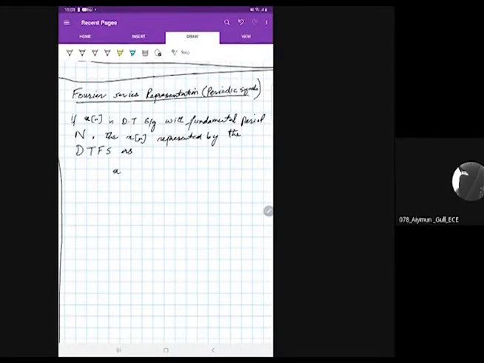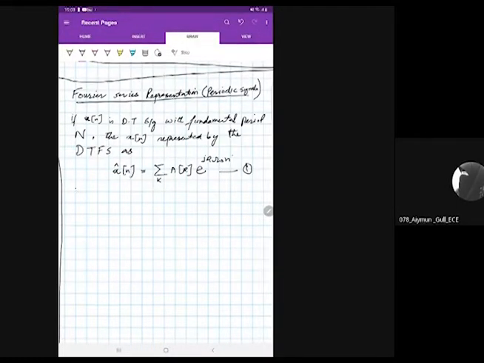It will be x cap of n. x of n was the signal, and x cap of n is the discrete time Fourier series representation of x of n, and it is equal to the summation over k of a of k e raised to the power j k omega 0 n. I'll explain every term here.